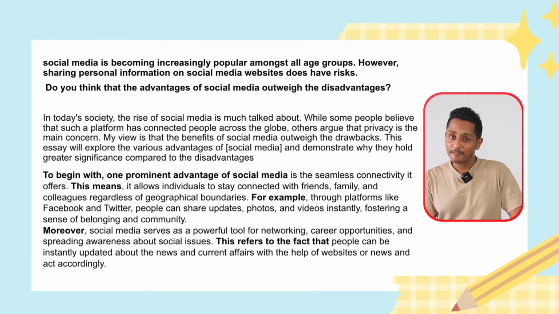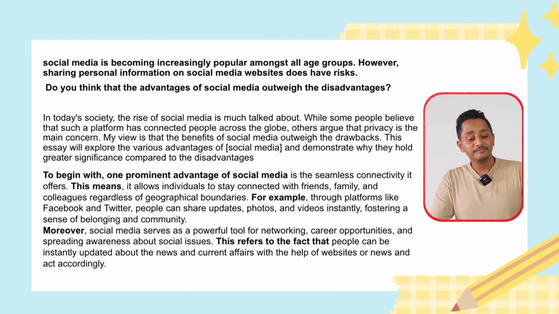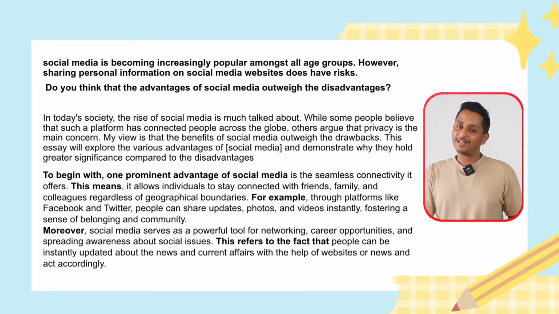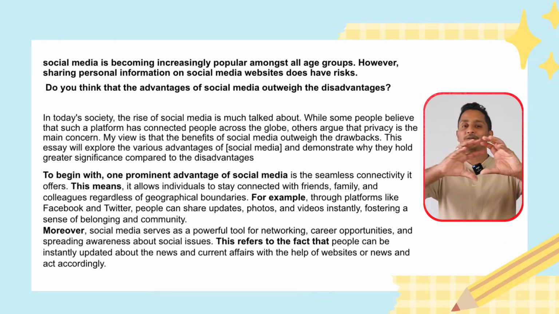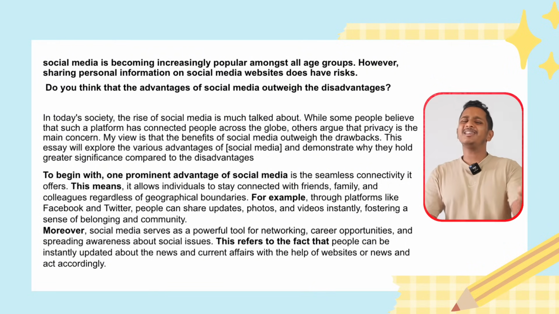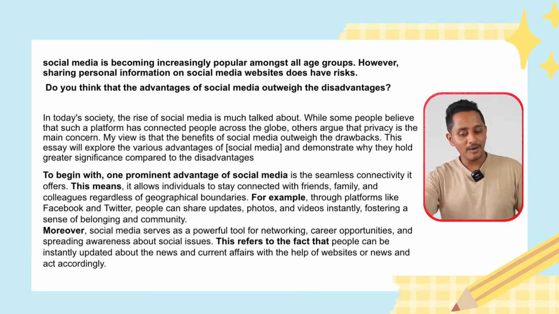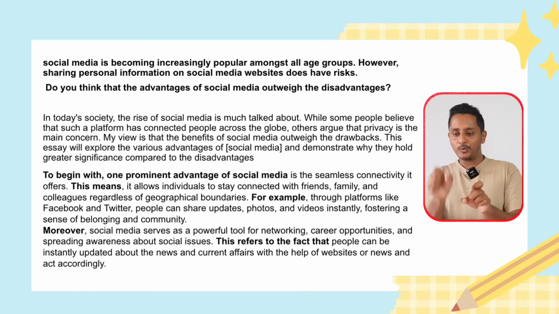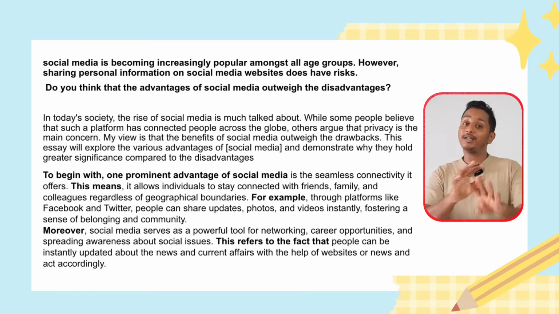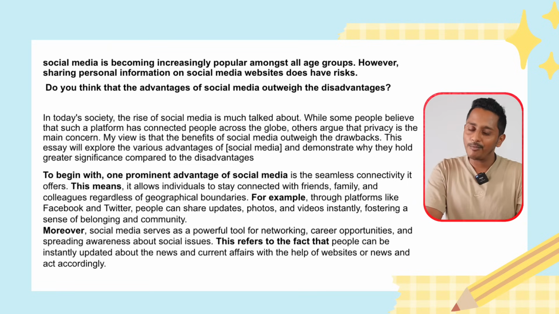social issues. Paraphrase, continue. This refers to the fact that people can be instantly updated about the news and current affairs with the help of news websites and act accordingly. These are the advantages that we wrote. Whatever advantage you write, continue talking about it a little bit. Don't simply list advantage number 1 in one line, advantage number 2 in the second line, advantage number 3 in the third line, and be done. Main idea, supporting idea, example. The structure is very important.